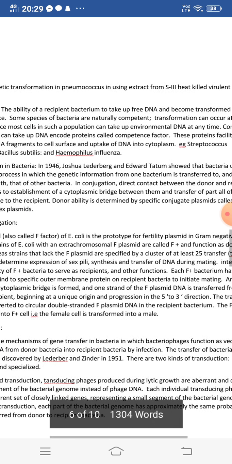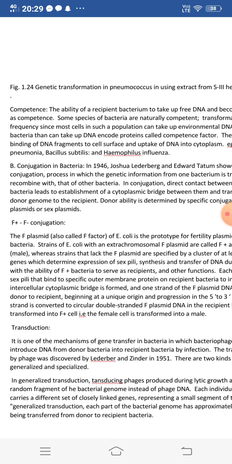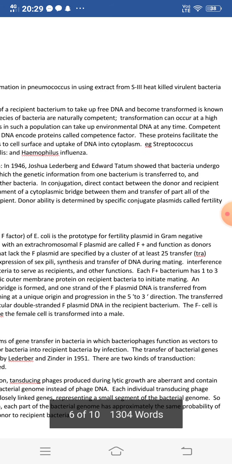Each F positive bacterium has 1 to 3 sex pili that bind to a specific outer membrane protein on recipient bacteria.